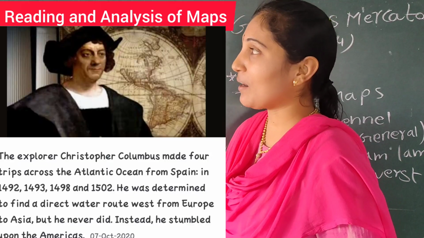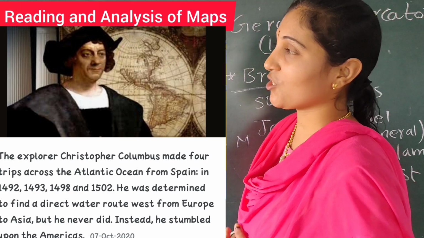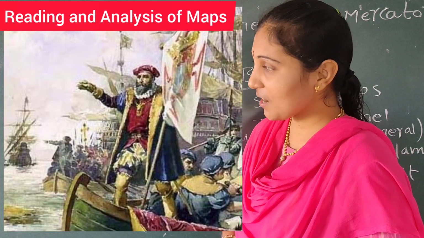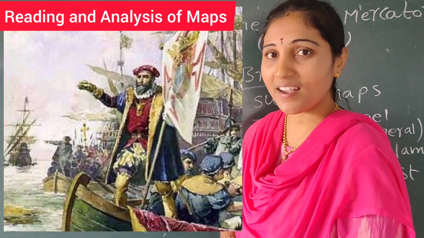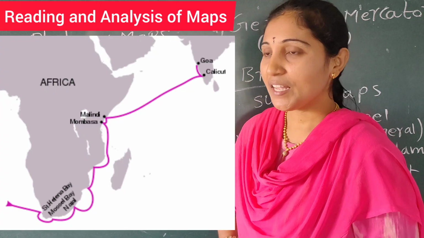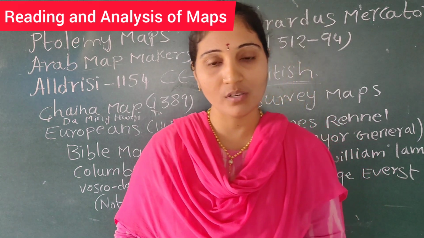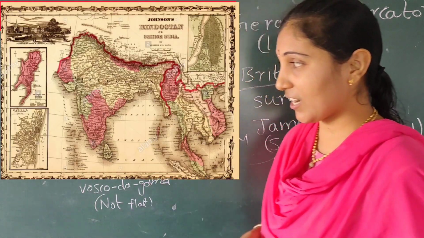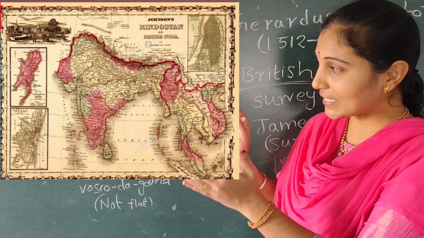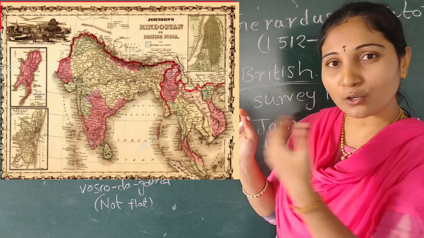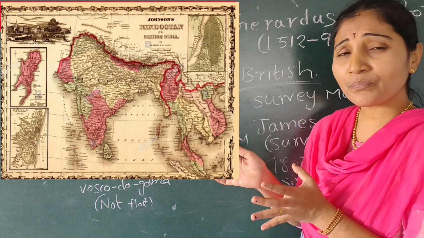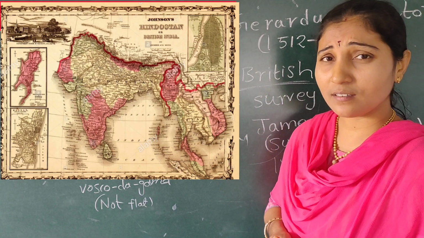See the screen, Columbus, he went towards the west direction and reached America. Coming to Vasco da Gama, he went around Africa and reached India. Now the new sea routes were also formed to reach India, which you are seeing on the screen. What it is, it is very similar to the map which we are using now. These are the ancient maps which are similar maps but with a lot of changes.